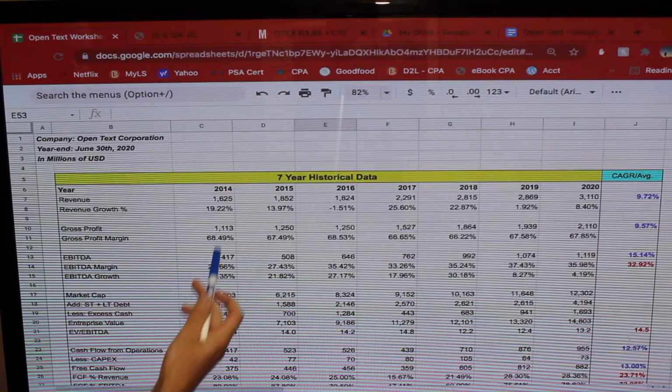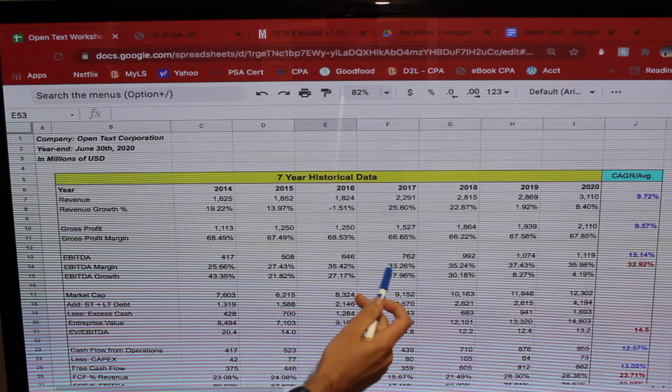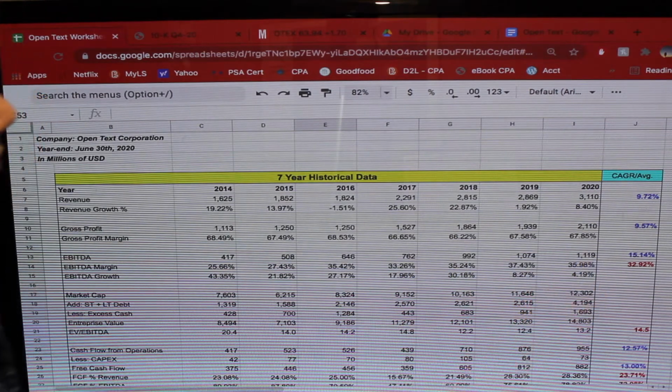So their EBITDA margin in 2014 was about 25.6%. And we can see a fairly stable growth rate throughout the years here. Then it gets to the point where it's just under 36%. So again, a very good sign there. It just shows that they have the ability to expand their margin as the company grows and scales up.